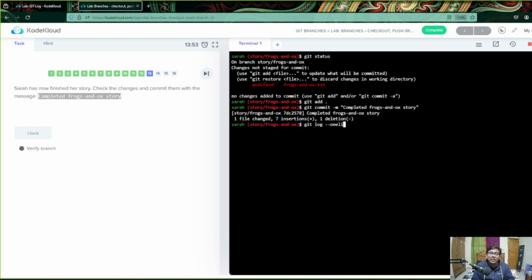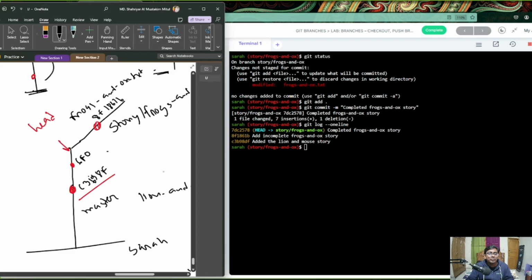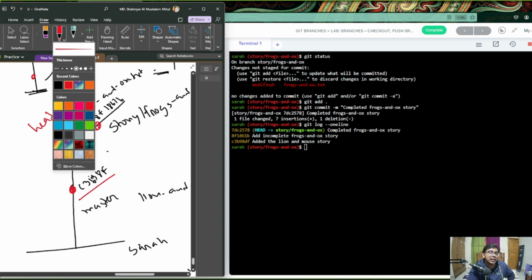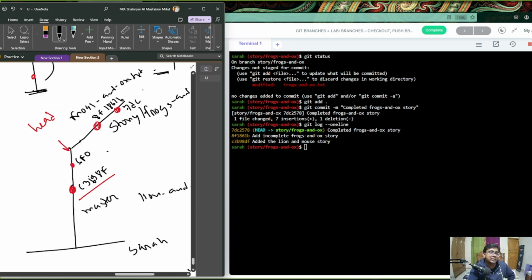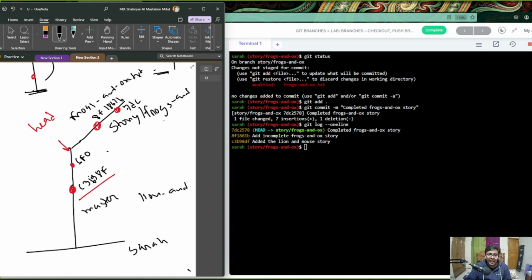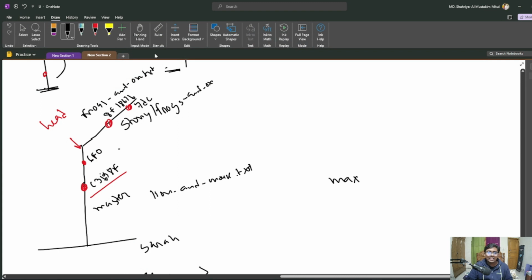So now let's check the log in one line, it's better. Okay, now here we have another commit that has been created, and it is something like 7DC, right? Now an interesting factor is that in this branch we have two. But as a whole, things have changed, right? The master branch has this new commit, but when we were, okay, my bad, this image should not have been like this.